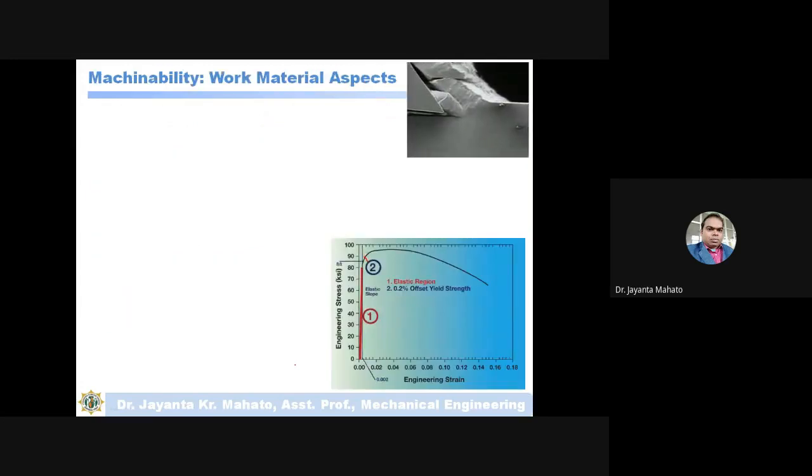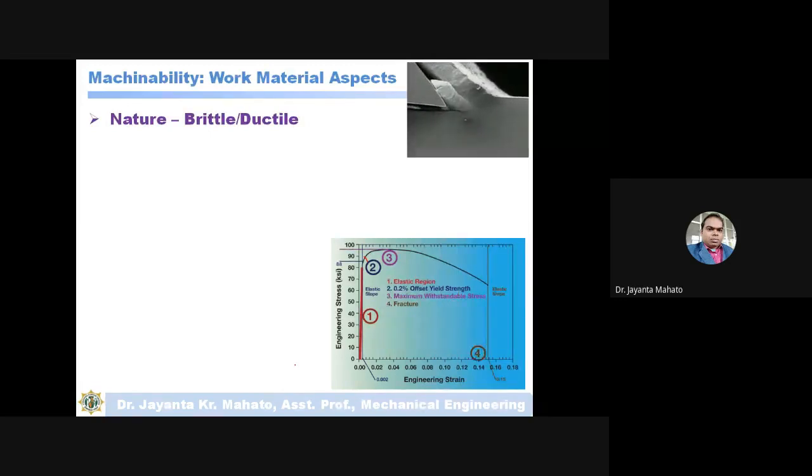Now one by one, let's discuss in detail. Machinability in terms of the work material aspect means the work material's mechanical properties and other factors. Like nature: whether the work material is a brittle type or a ductile type.